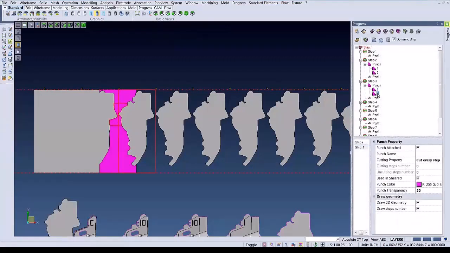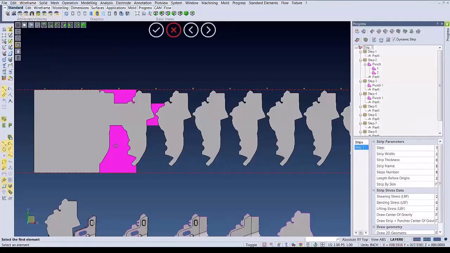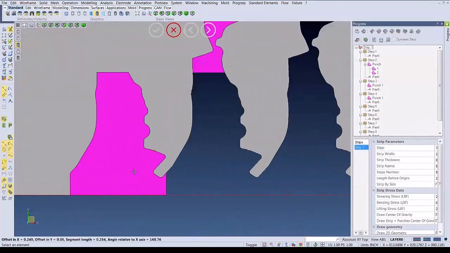Now looking in the menu on the right, we see that as we click the different punches in the strip, they highlight. So then we can just drag and drop one of the punches to another stage and the strip will automatically update. Now we need to add in our carrier.